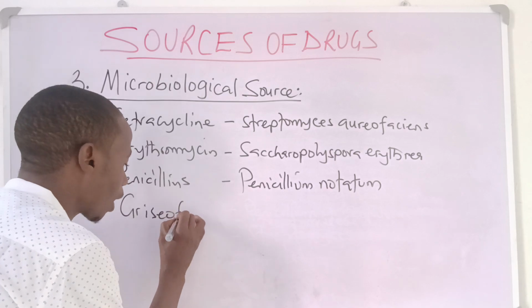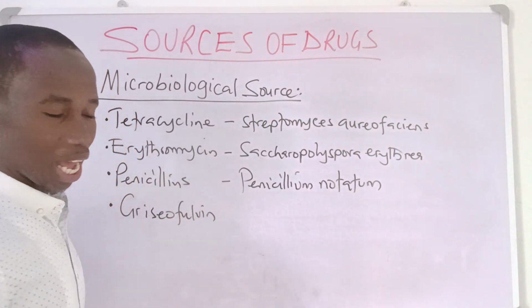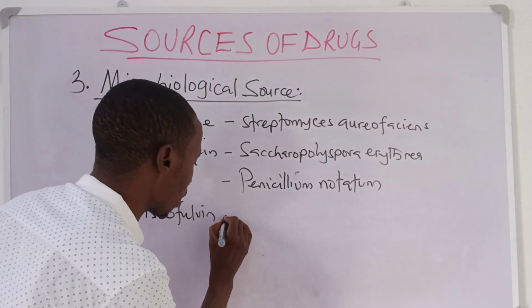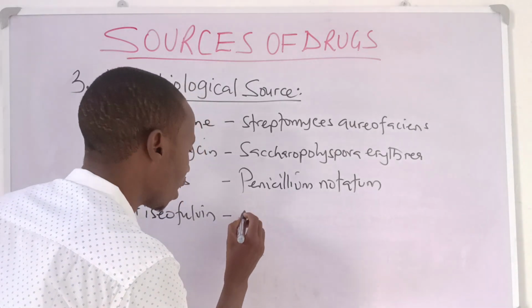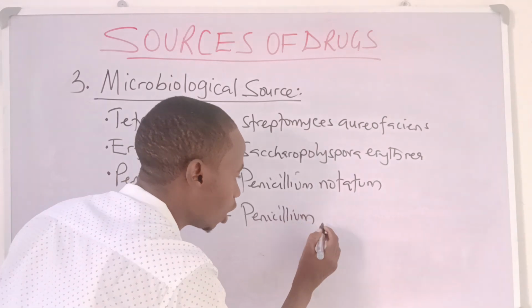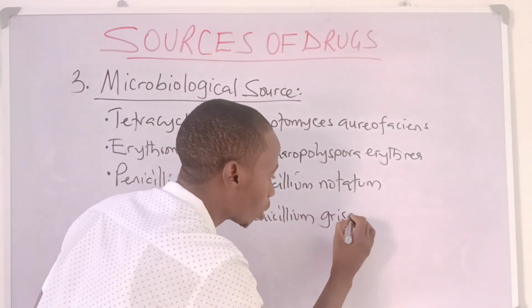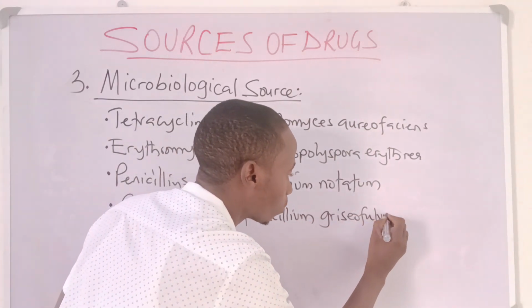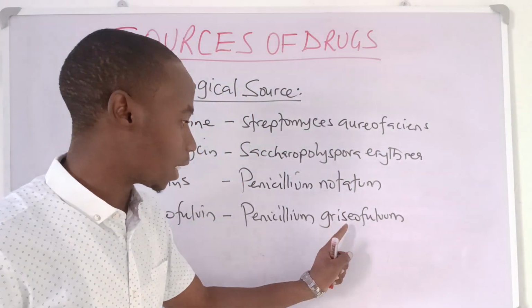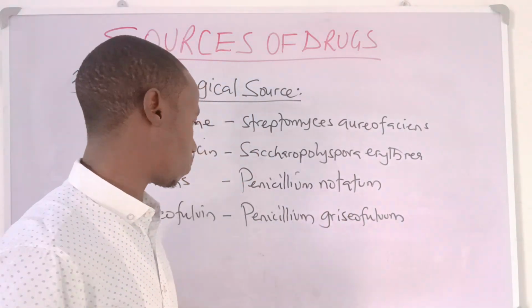Another drug is griseofulvin. Griseofulvin, which is actually an antifungal agent, an antifungal drug used in managing mycosis. This drug is obtained from another organism called Penicillium griseofulvum. That's how we obtain griseofulvin from the griseofulvum organism.